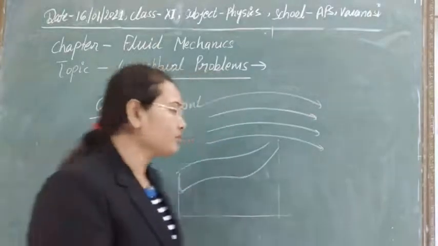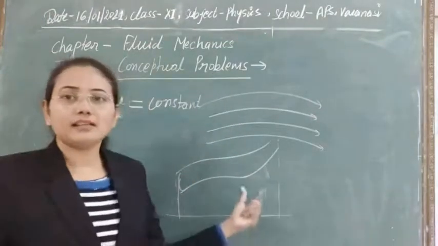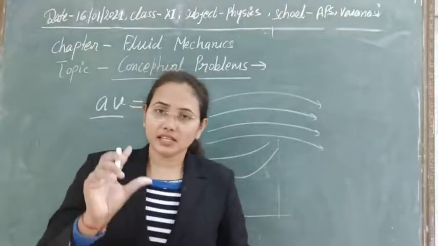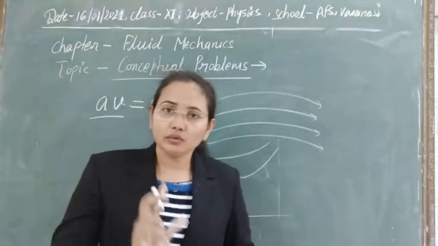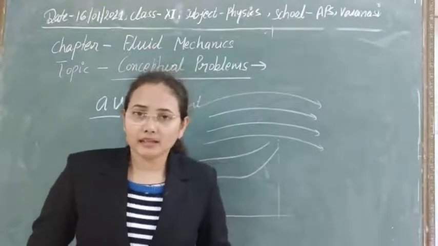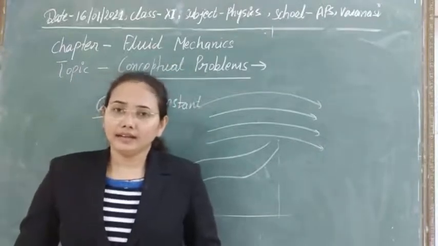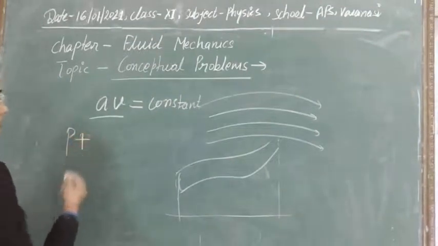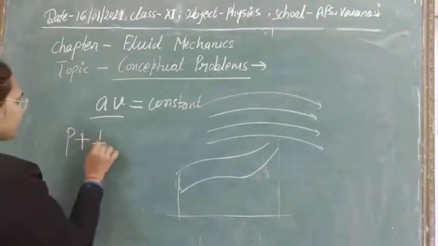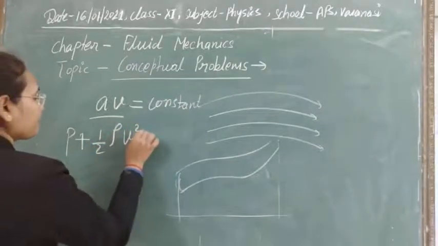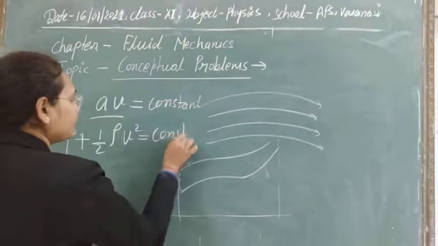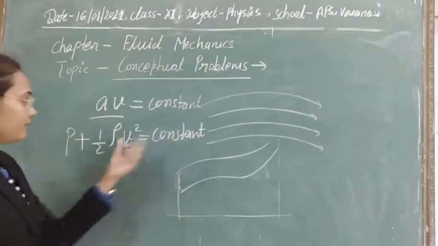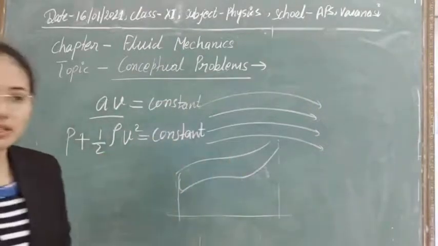If this pipe is horizontal, then there is no height difference, so the change in potential energy will be zero. Only two types of energies will be there, pressure energy and kinetic energy, so you can calculate pressure energy per unit mass and kinetic energy per unit mass. You know these already, so I am not going to derive them again. I have directly taken the case where the pipe is horizontal.